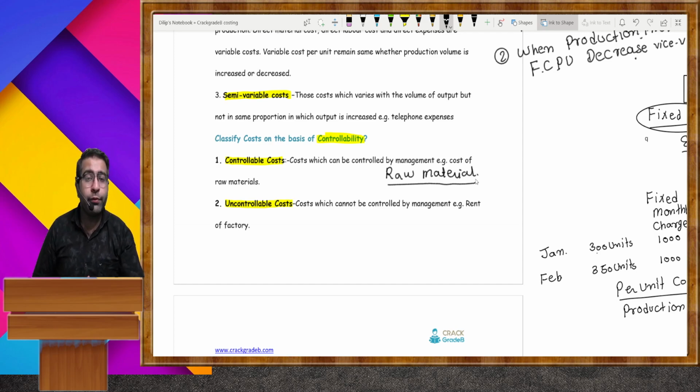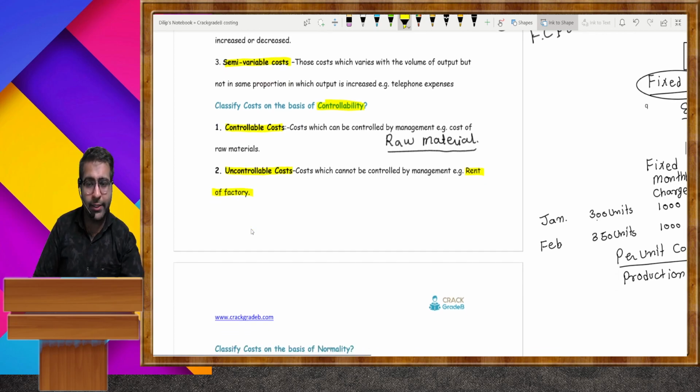No, you have to pay for it. Whether you are producing any goods or not, you always have to pay the rent of the factory. Clear? Next.